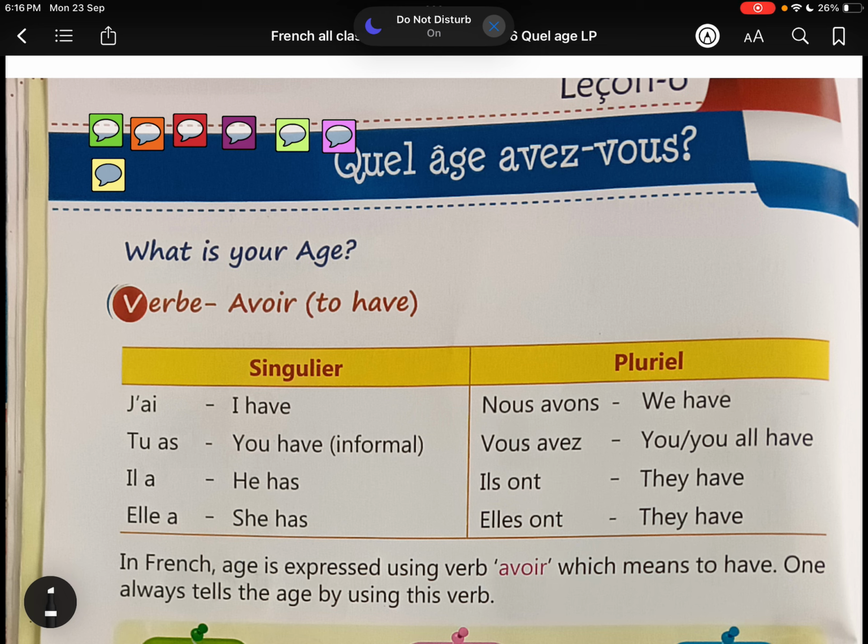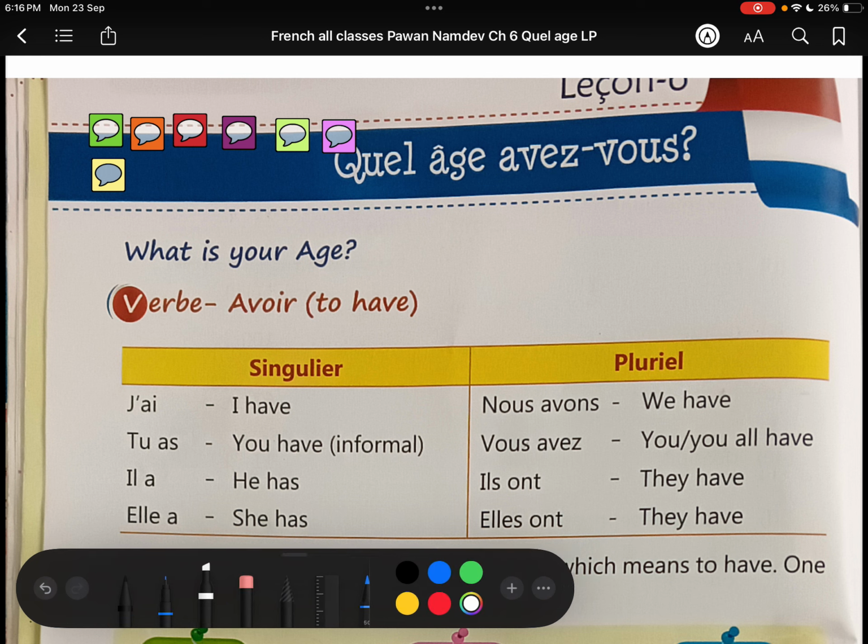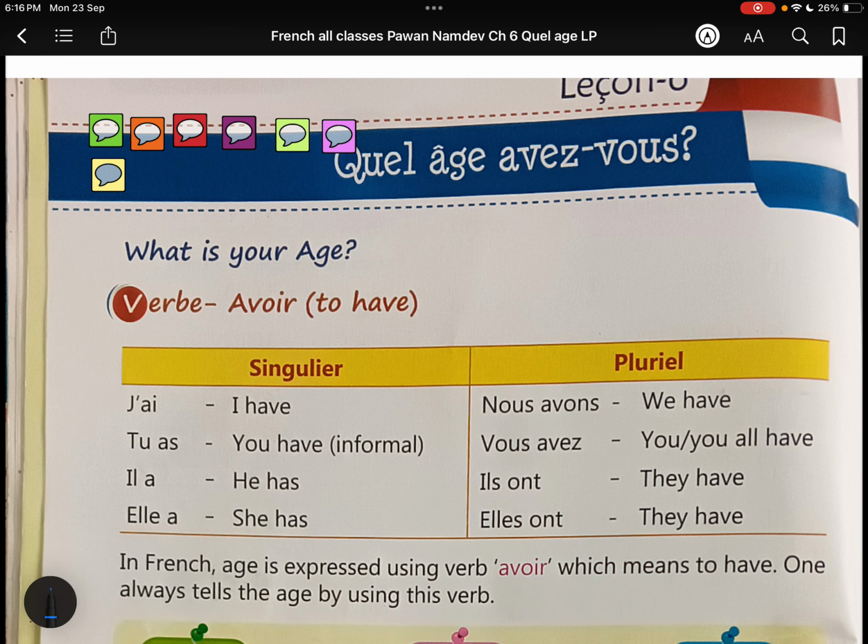So now we are going to understand lesson number 6. In this lesson we are going to understand how to tell our age in French. We are just going to understand those topics as it is mentioned in the beginning. What is your age? We are going to explore how we have to respond in French to tell our age.